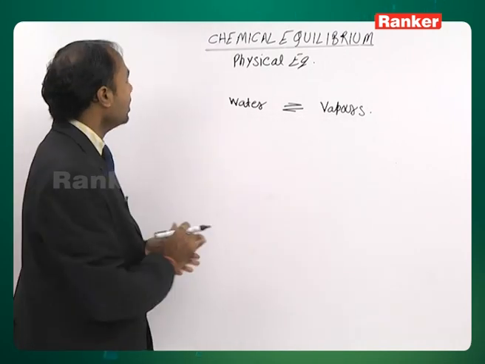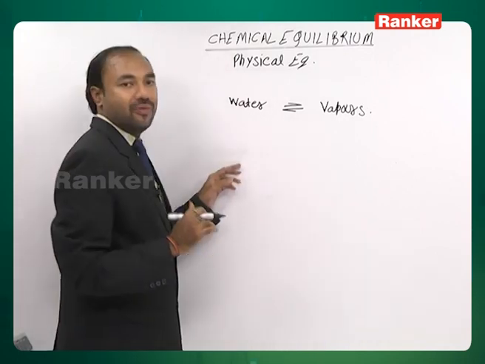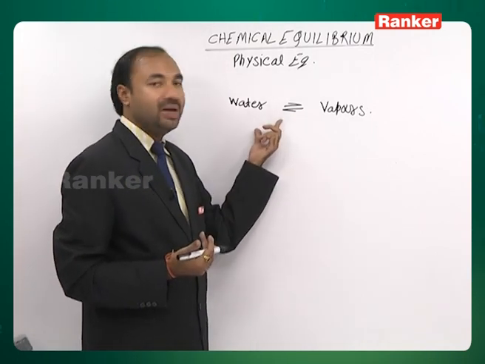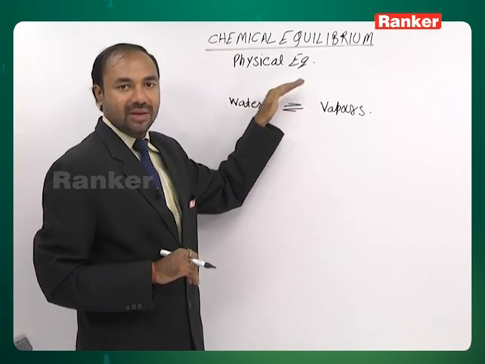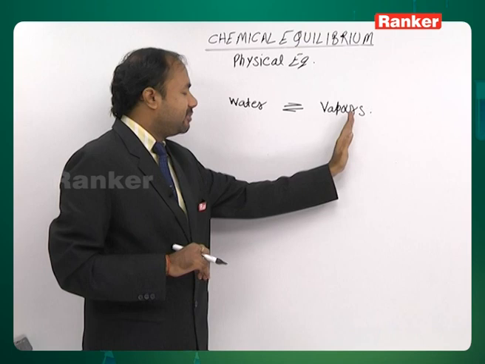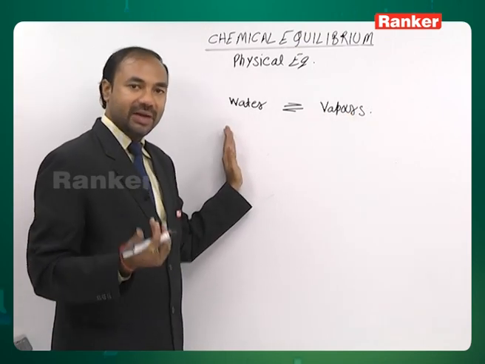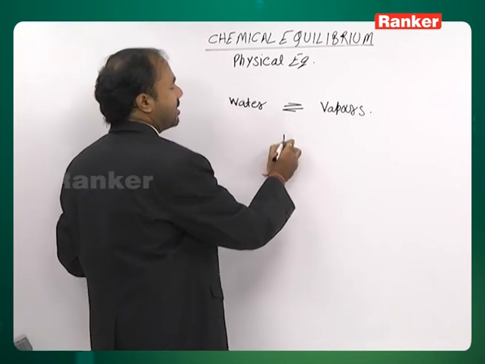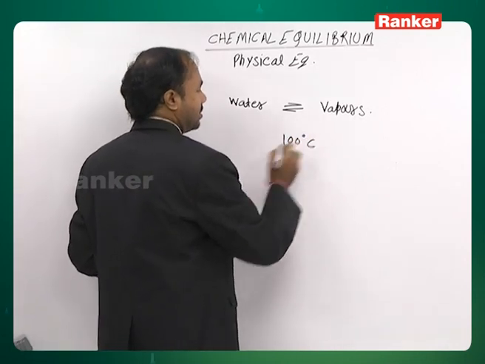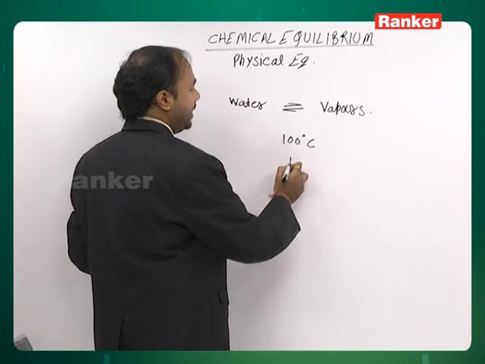Now, what is the effect of pressure change on the boiling point of water? If you increase pressure over the system, we are saying it goes backward. We take equilibrium conditions for the system, which is 100 degrees Celsius and 1 atm pressure.